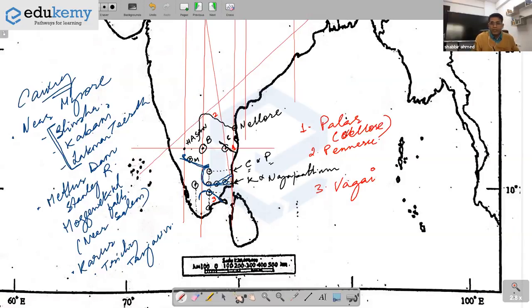Near Mysore, you have Sivasamudram. You can mark Sivasamudram a bit east of Mysore. That's okay, or at Mysore, no problem. So this is the Kaveri main river. And then you have certain small rivers and tributaries after this.